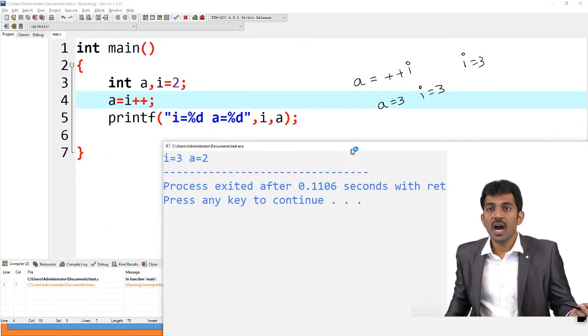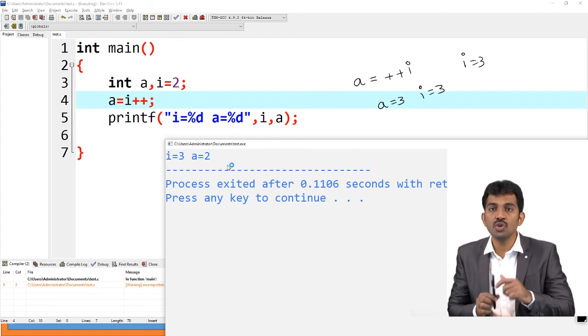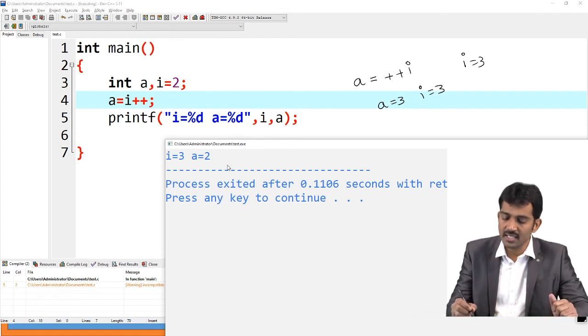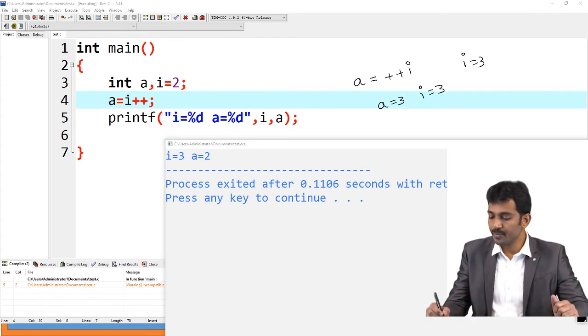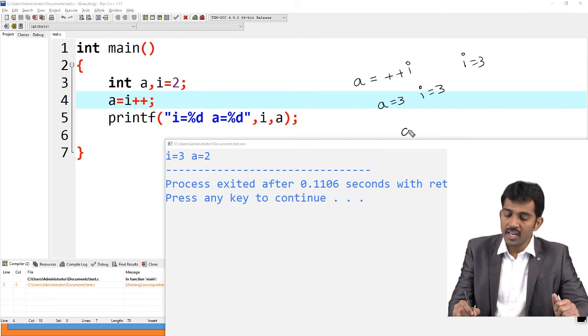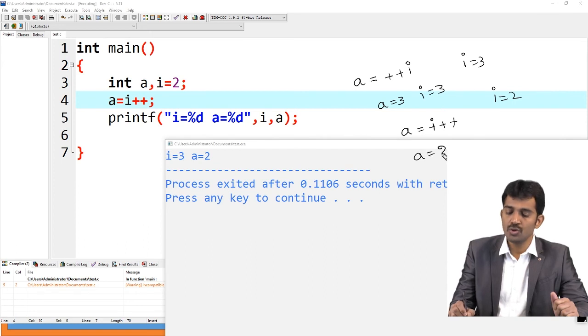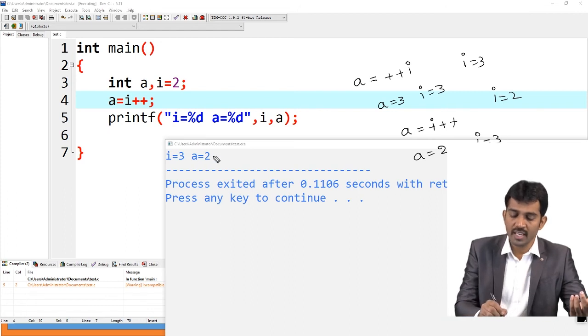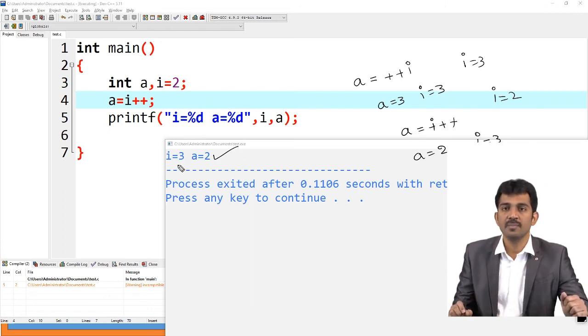Here I value is 3 but A value is 2. The reason is, see here, A equal to I plus plus means first assign the value. What is the initial I value? I value is 2, so assign the value, so A value goes to 2. And after that you go for the increment, so I value goes to 3. That is why the answer you are getting is A value is 2 and I value is 3.